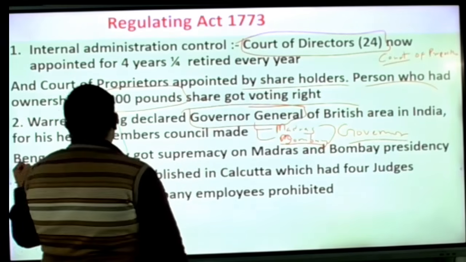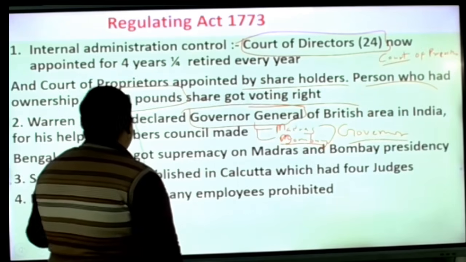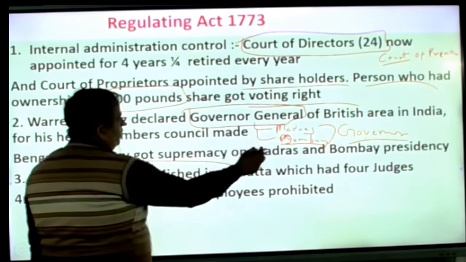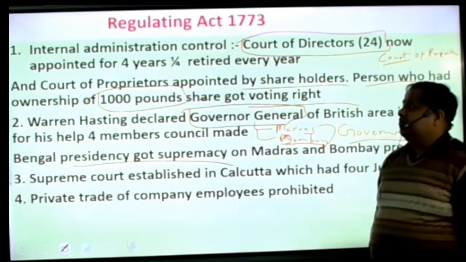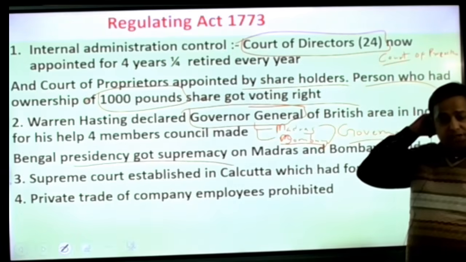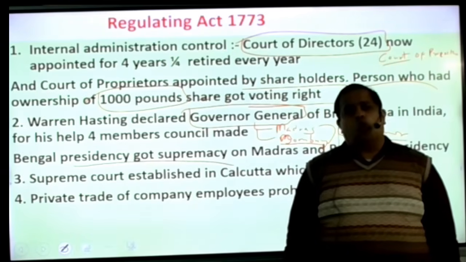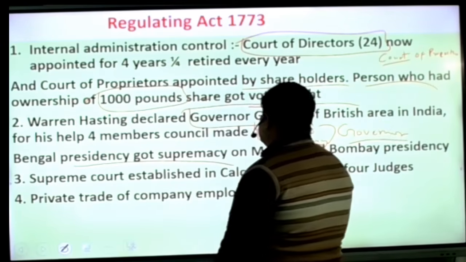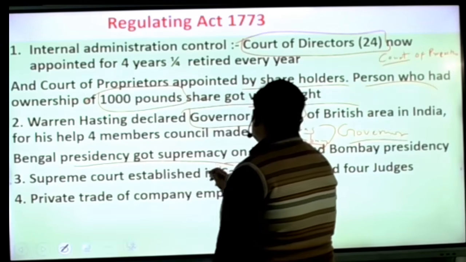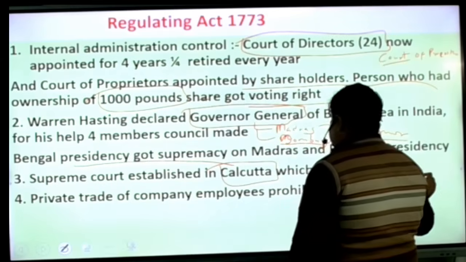Okay. So the Bengal presidency now becomes supreme over the Madras and Bombay presidencies. And by this Regulating Act, a provision was made that a Supreme Court should be established. So basically, beta, a Supreme Court was established in Calcutta, which had 4 judges.